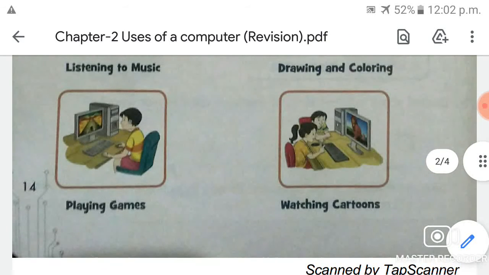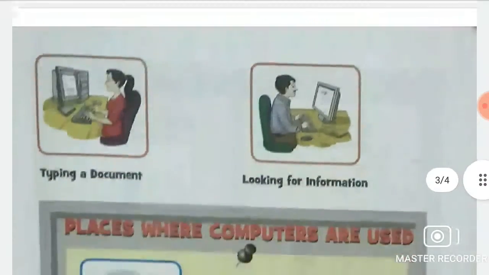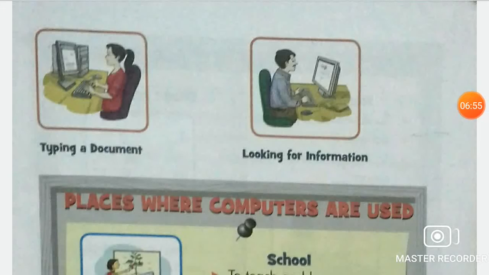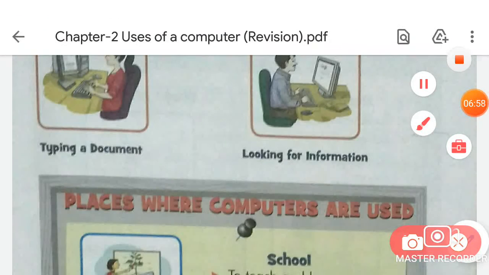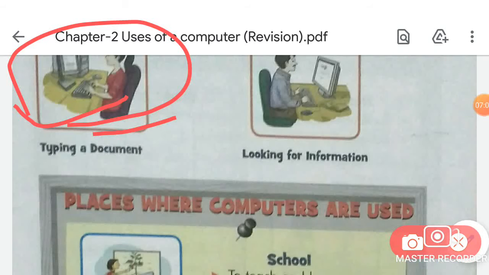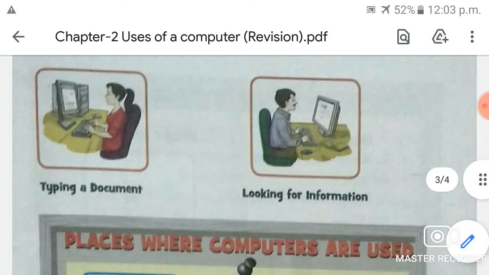So students, now turn your page and come to the next page, page number 15. What can you do on a computer? You can type a document on a computer. As you can see in this picture, this girl is typing a document on a computer. If you have to send any document to anyone, you can just type on this and you can send. Okay, you can maintain a record of employees and students on the computer.